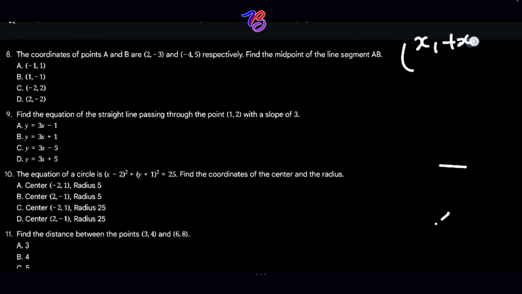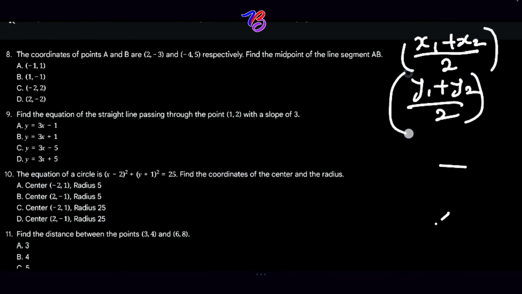x1 plus x2 over 2, because it's a midpoint. And then we also have y1 plus y2 over 2. So these are the formulas we are going to use. For the first, we have A, and A is given to be 2 and minus 3.